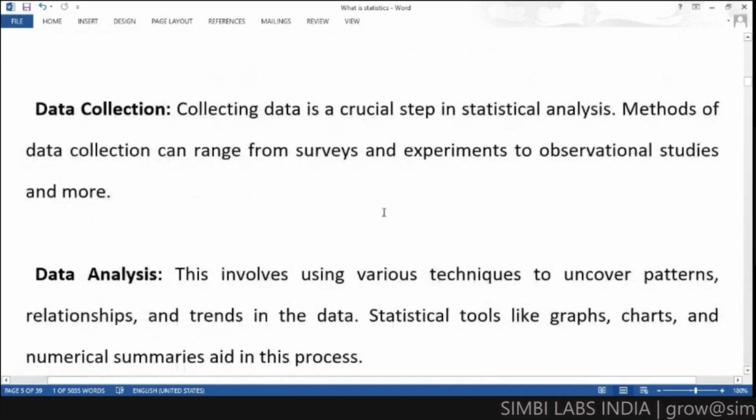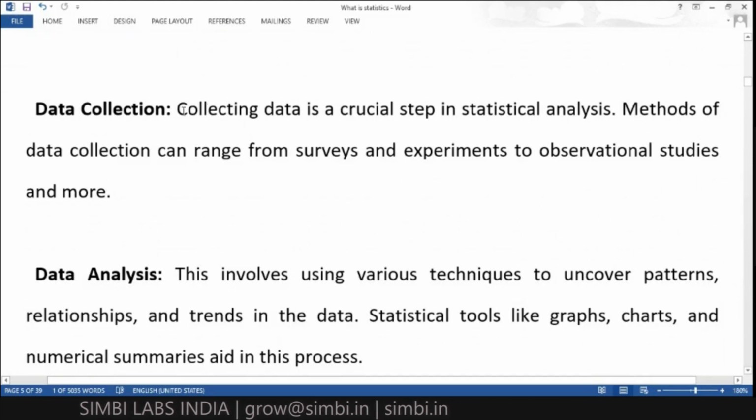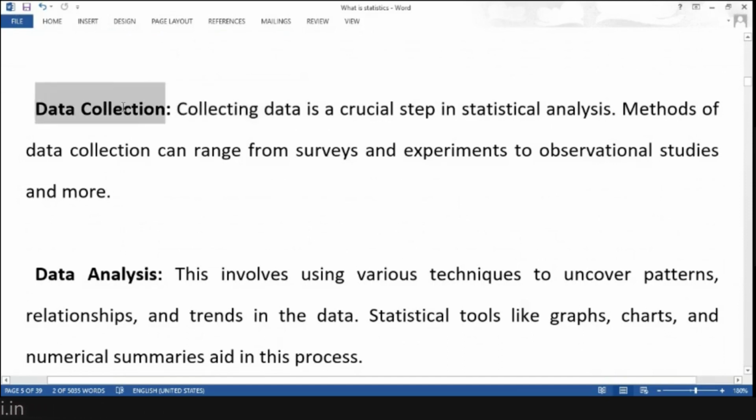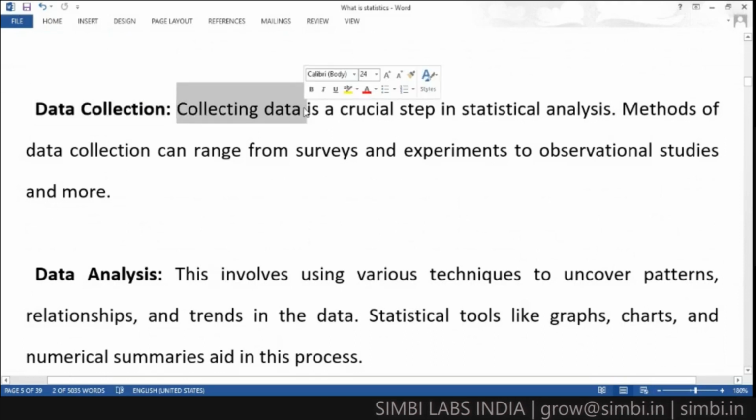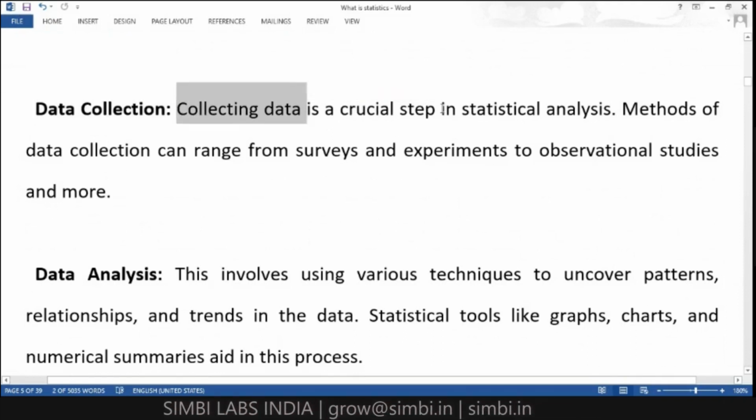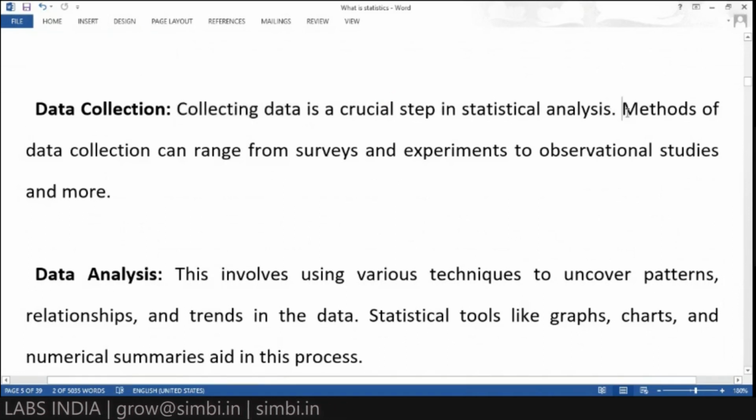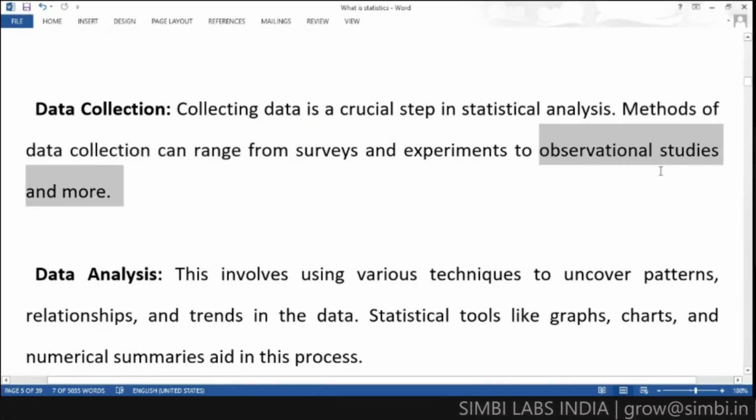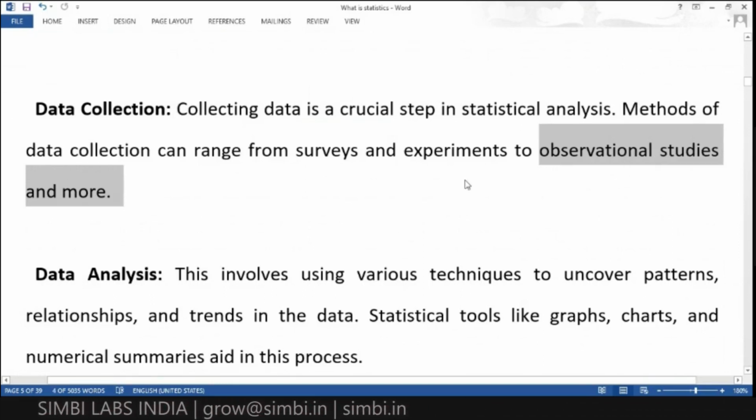And next, data collection. In the definition of statistics we saw collecting or gathering the data. Data collection is a crucial step when you are going to do any statistical problem. We need to collect the data to analyze the statistical information, and we need to use some methods of data collection. You can do experiments, and through those experiments you can get observational studies and more. So data collection is collecting the information and presenting it by following some methods and techniques.